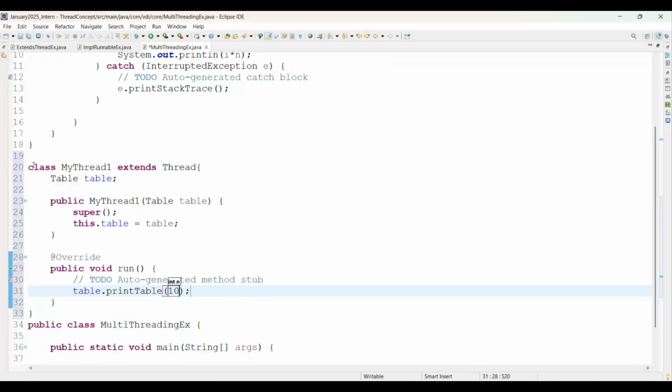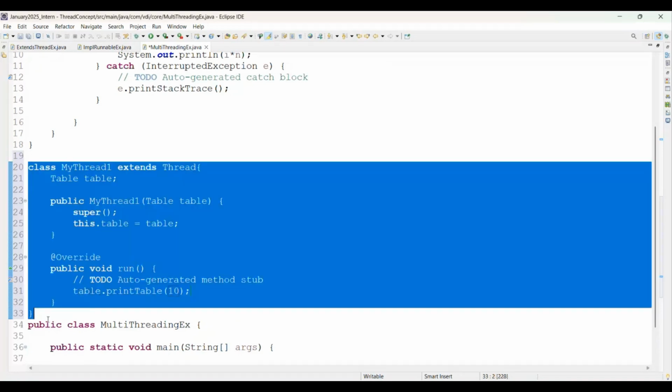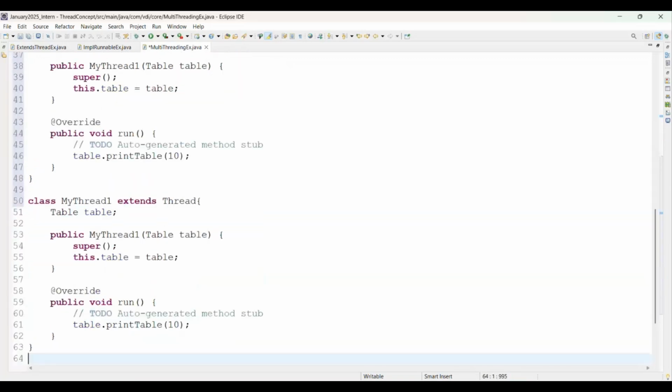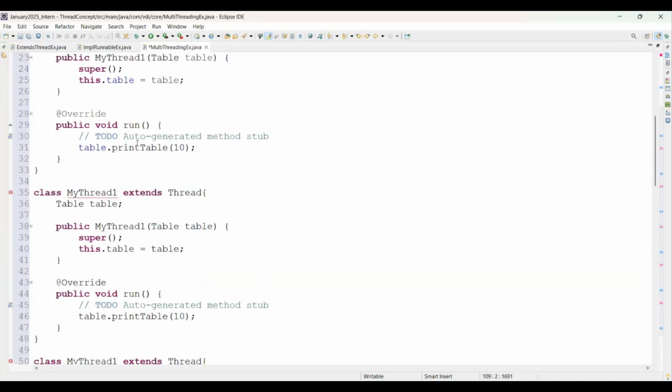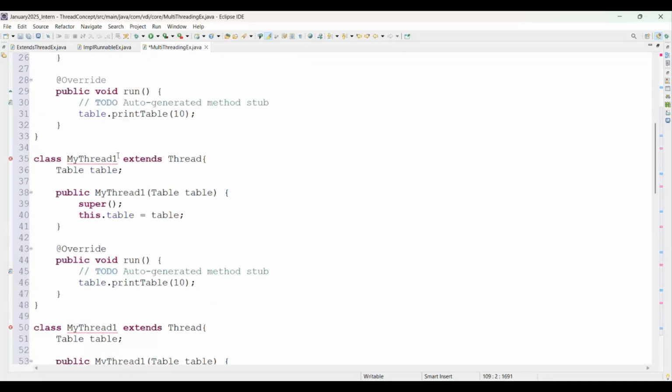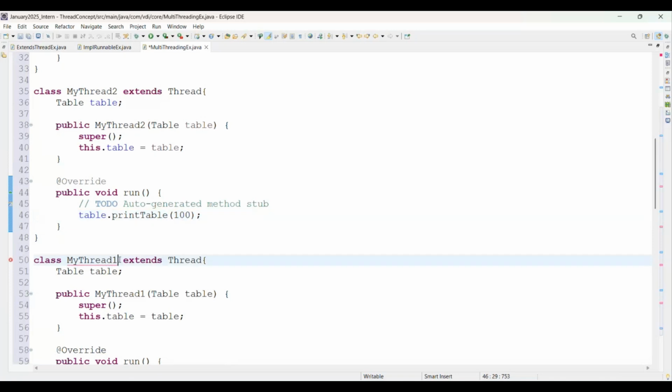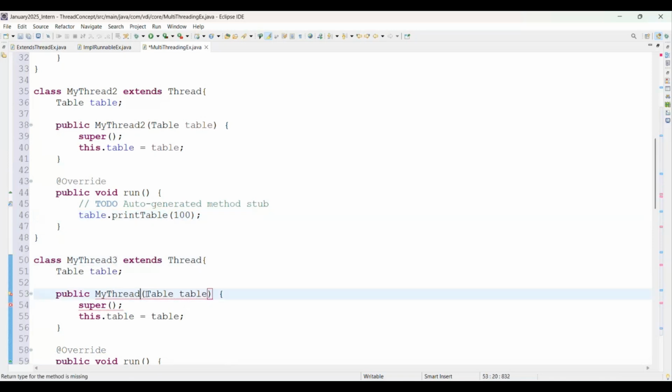Then such a number of threads we are going to create. This is the first thread we have created. Next, again, next 5 threads we have created here. Then simply come up here and give this as my thread 2, but here I am changing the input. I am passing here 100. Next I am passing my thread 3, and see here also I am passing my thread 3.